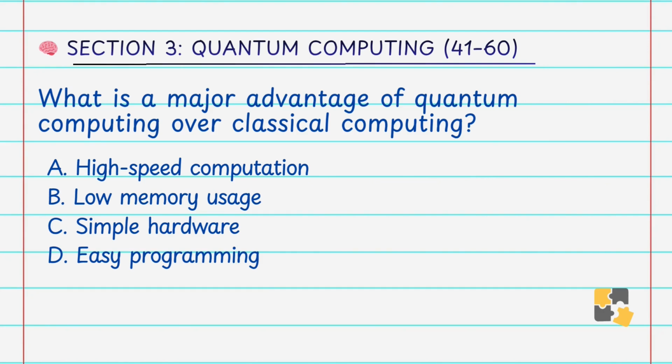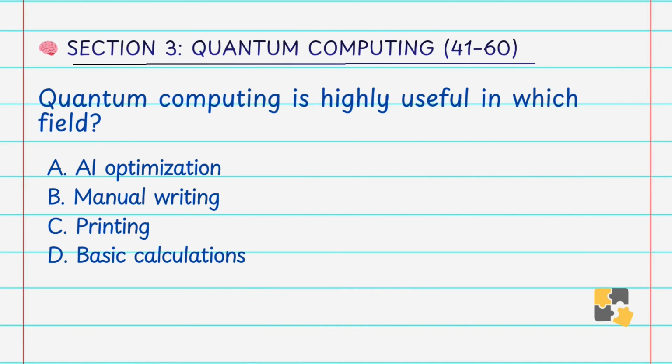What is the major advantage of quantum computing over classical computing? A. High speed computation, B. Low memory usage, C. Simple hardware, D. Easy programming. Answer is A. High speed computation. Quantum computers can perform multiple calculations simultaneously due to superposition and parallelism. This allows them to solve complex problems much faster than classical computers, especially in fields like cryptography and